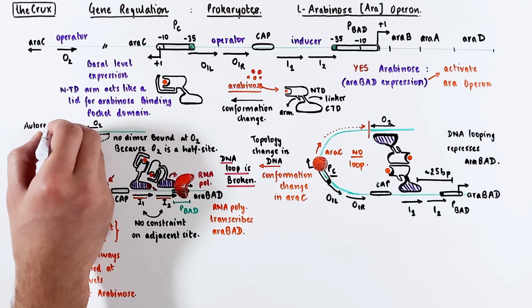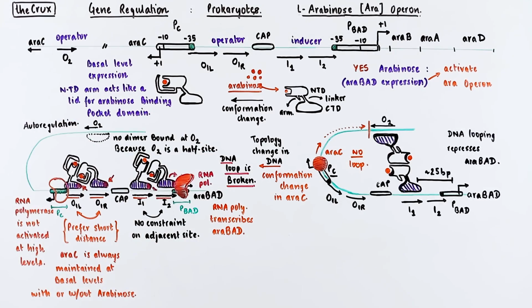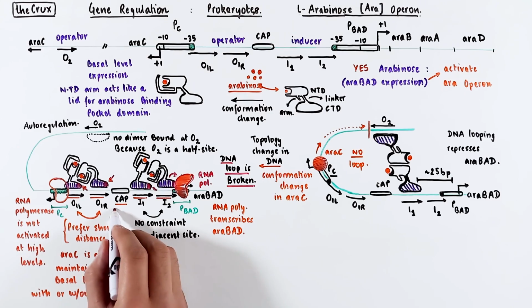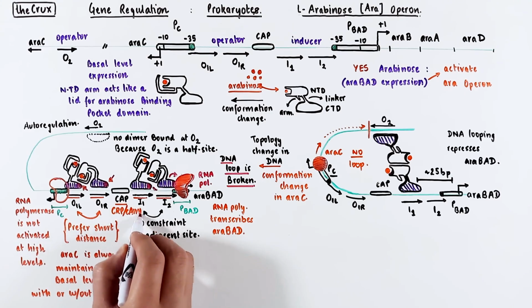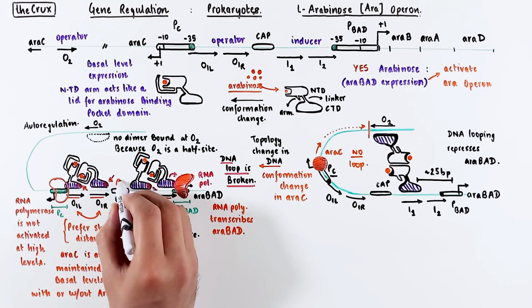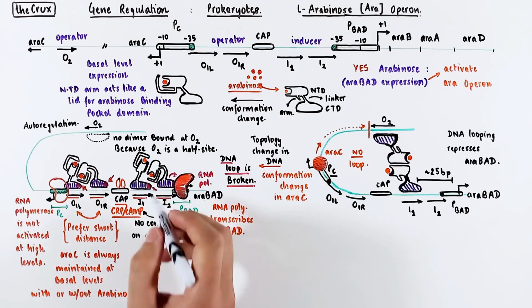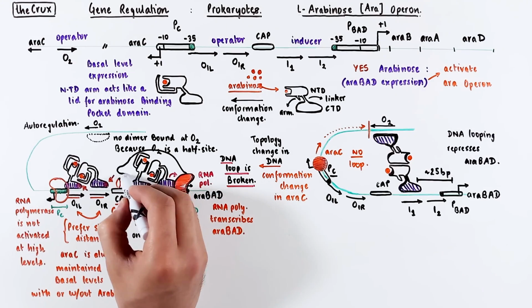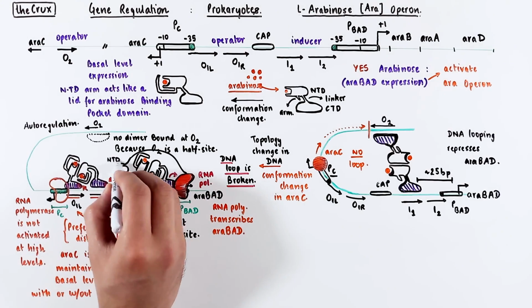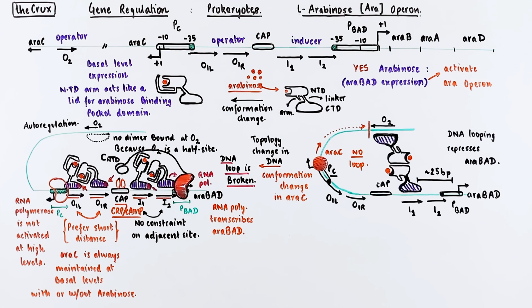There is one more point that I haven't touched here about the operon, which is the CAP binding site. At this site, the CRP-cAMP complex can bind and provide additional stimulation to the RNA polymerase, because the C-terminal domain of the alpha subunit can contact the CAP site. I have discussed the details of CRP regulation in the lac operon video. You can find the link to that video down in the description. This CAP site activity means that catabolite sensitivity can change the araBAD expression levels.